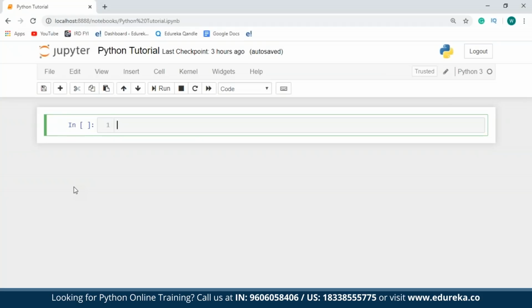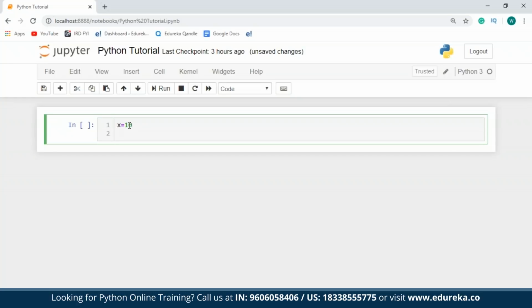So as mentioned earlier, Python has no additional commands to declare a variable. As soon as a value is assigned to it, the variable is declared. Say for example, I have a variable x and I assign a value, say 10 to it. Now the variable x has been declared since I've assigned a value to it. However, there are certain rules that we have to keep in mind while declaring a variable. The variable name cannot start with a number. It can only start with a character or an underscore. Variables in Python are case sensitive. They can only contain alphanumeric characters and underscores. No special characters are allowed for naming variables. So as you can see over here, I've assigned a value of 10 to this variable x.